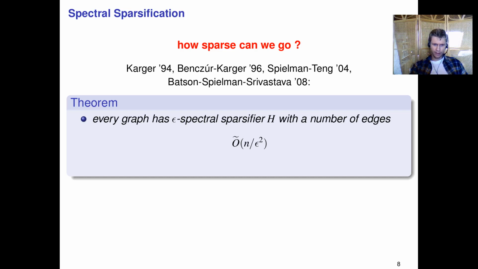But I'm putting the tilde here because the second point is interesting for this talk, which says that if we don't care about log factors, then we can find this epsilon spectral sparsifier H in time O tilde of m, which is what we call near linear in the size of the graph. Recall m is the number of edges, so in some sense it's the description size of the graph. And so near linear in the description size, we can find this epsilon spectral sparsifier with only approximately n over epsilon squared edges.